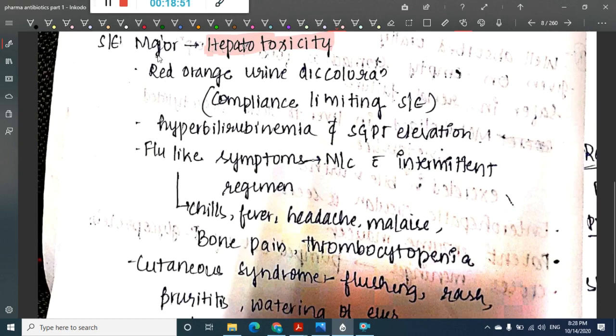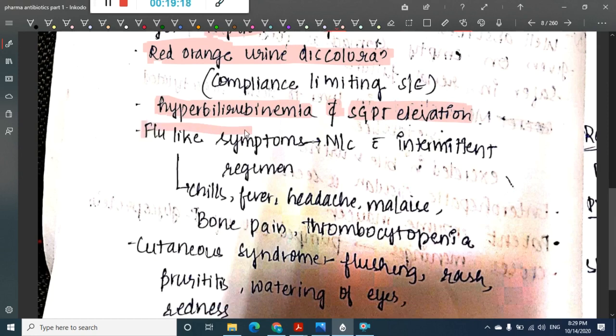Rifampicin produces red-orange urine discoloration, so it has limited compliance because of this, since the patient might think it is blood and stop using the drug. It can also cause hyperbilirubinemia, but without SGPT elevation. Rifampicin causes flu-like symptoms, most commonly with an intermittent regimen.